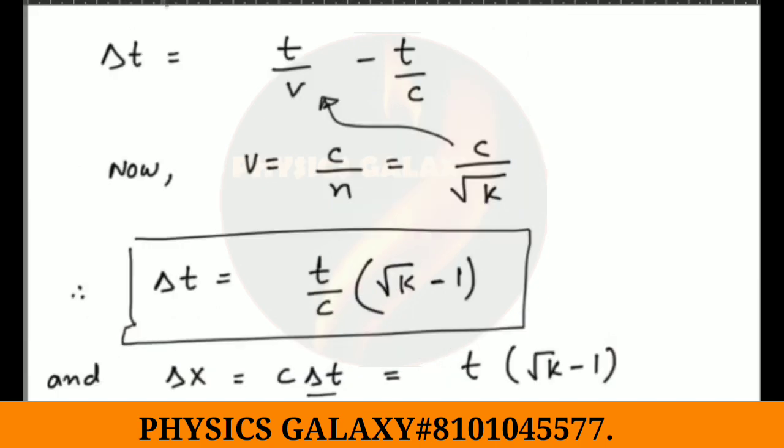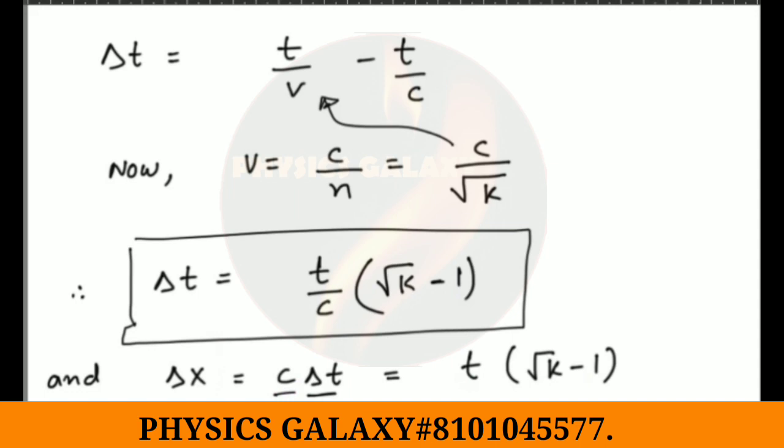And because we know v equals c by n, which equals c by under root of k, if we substitute we find that the time lag equals t by c times under root of k minus 1. We can also find the path length difference, which is simply speed times the time lag, and that can be written as t times under root of k minus 1.